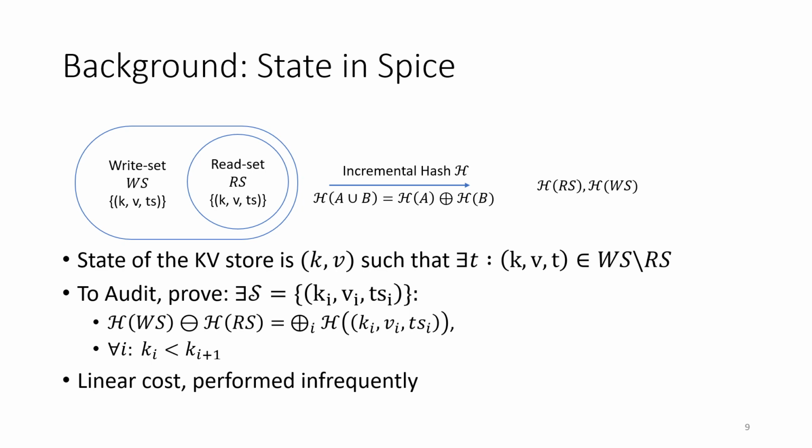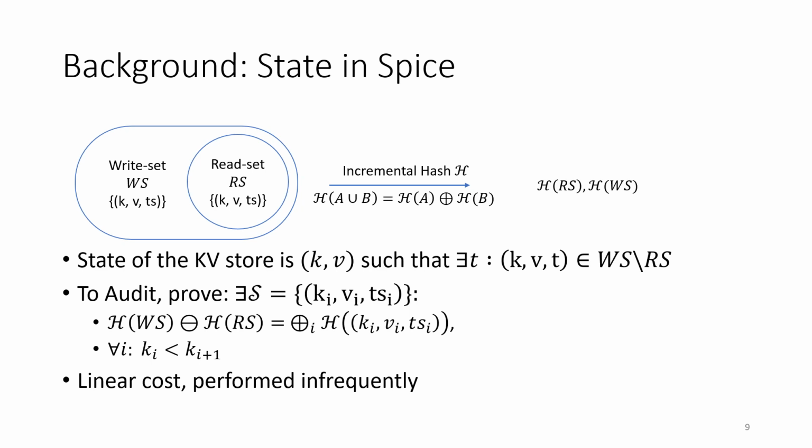SPICE manages to reduce the correctness of operations on the key-value store to a certain global invariant. In particular, the set of reads must be a subset of the set of writes, and in that difference, the unread writes, each key can appear at most once. So SPICE's prover will execute some collection of transactions, and from time to time it audits the key-value store by showing that this invariant has been maintained. This is pretty costly. The state that is shown inside this audit is as large as the original key-value store, but hopefully you amortize it over many transactions.